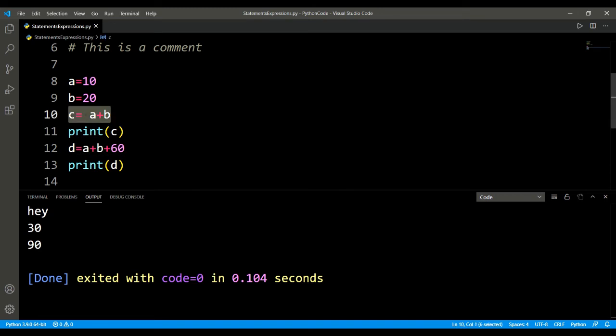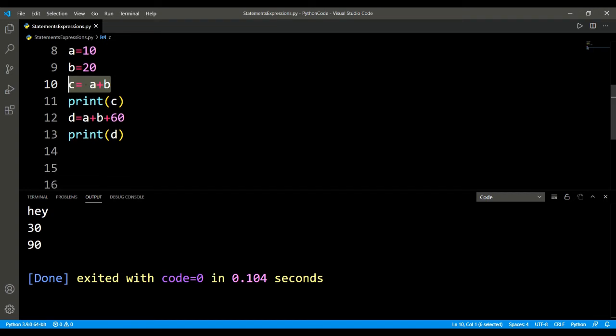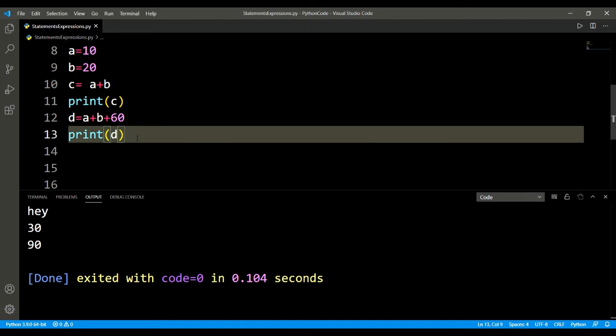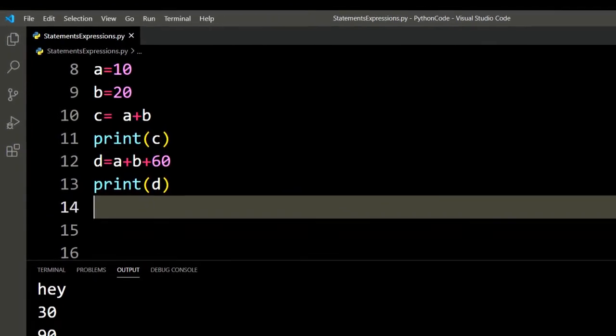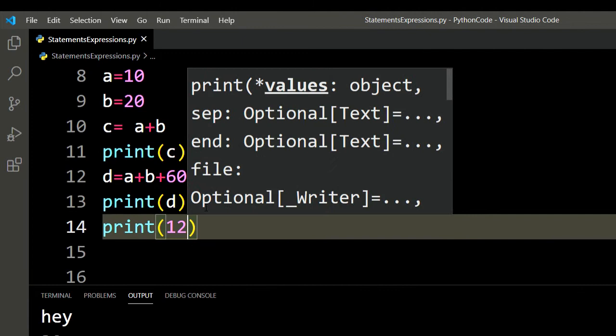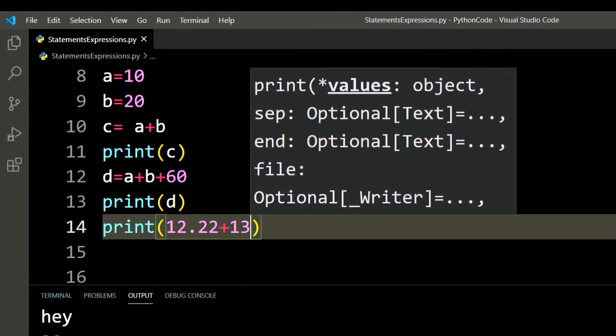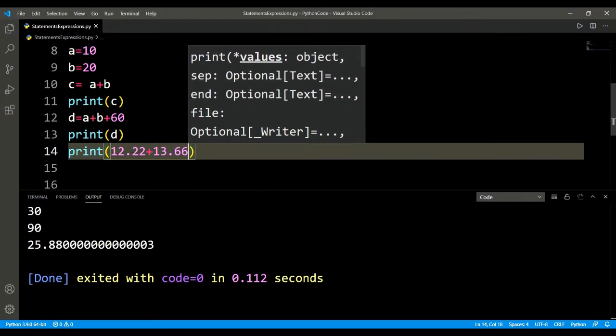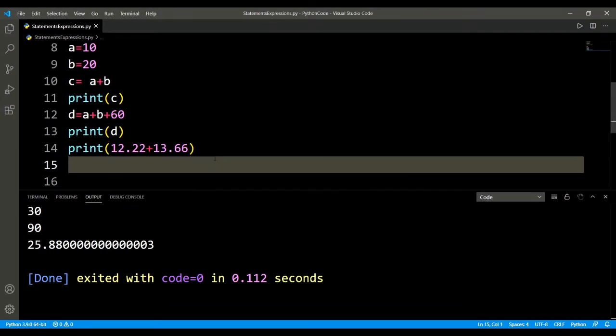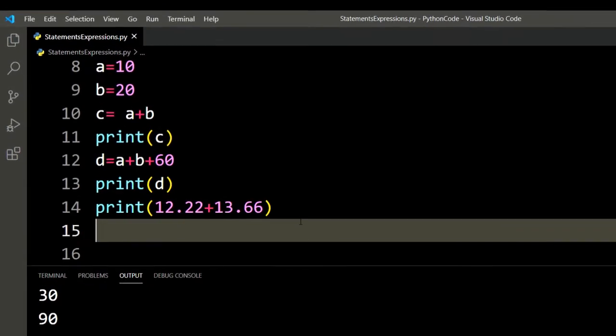So here we are adding two numbers, adding two integers. You can do this with decimal numbers also. They are called floating point numbers in Python. It is one of the data types in Python. Of course, you can add floating point numbers. You can do 12.22 plus 13.66. If I do this, I'm gonna get a floating point number as a result also. What if I add an integer object to a floating point object? What do you think is gonna happen?